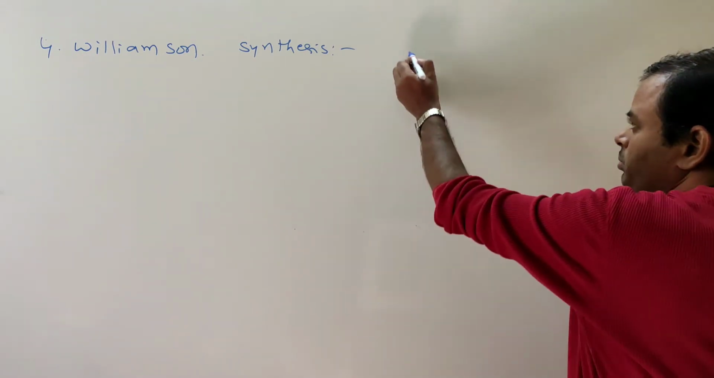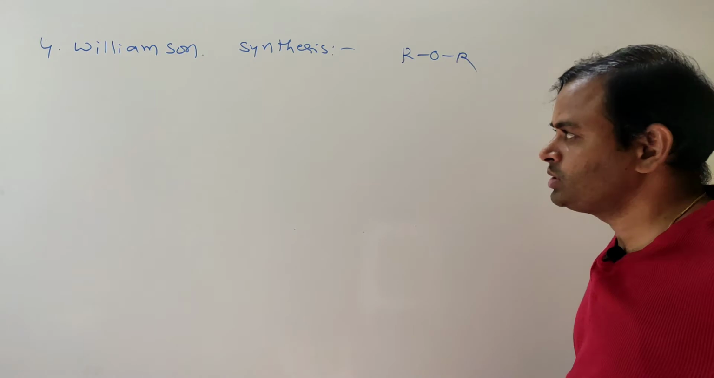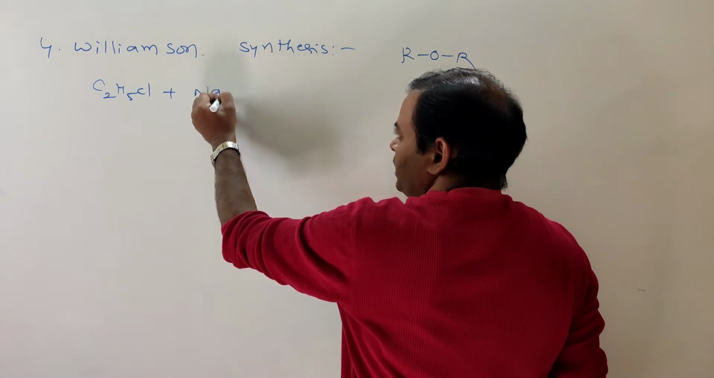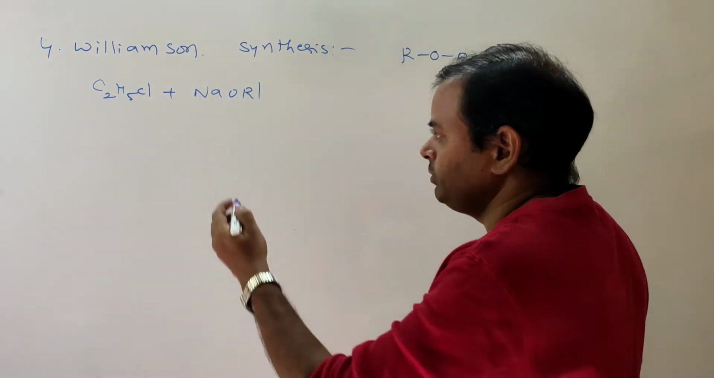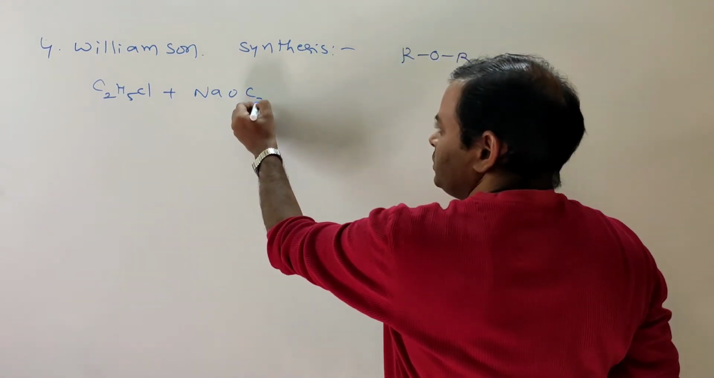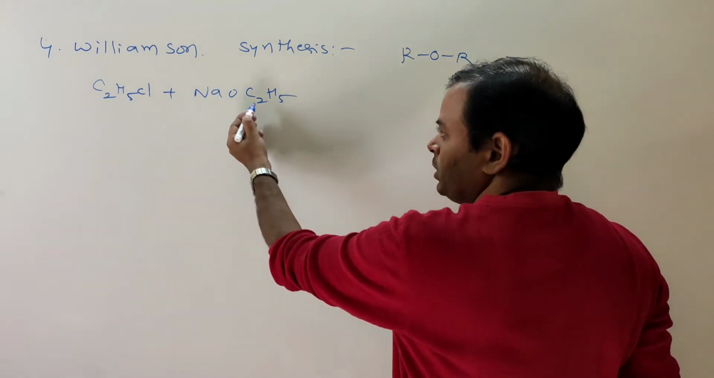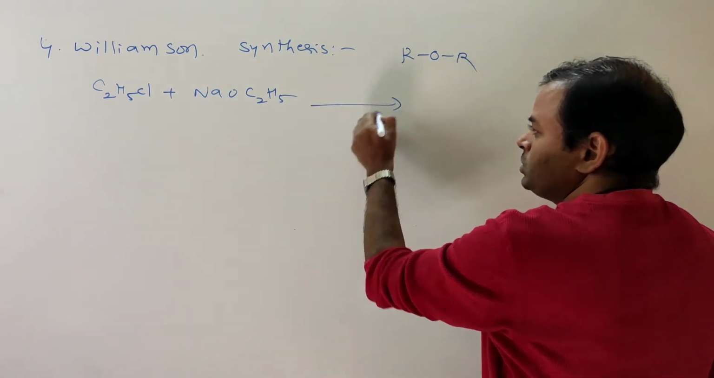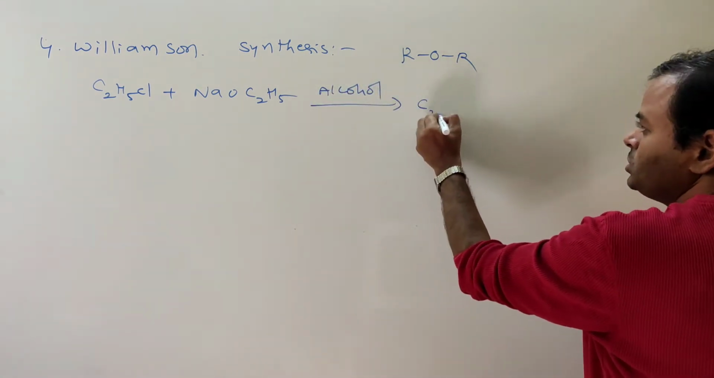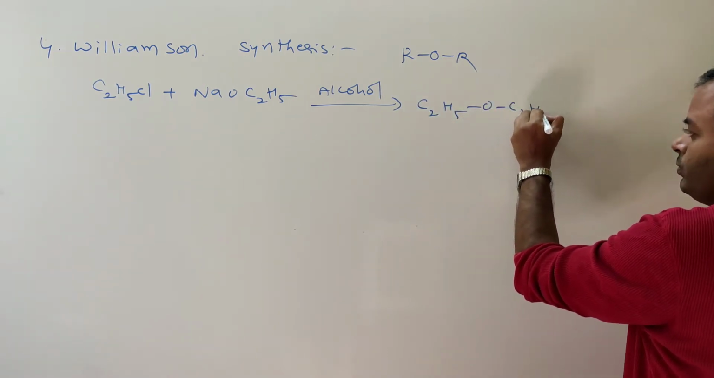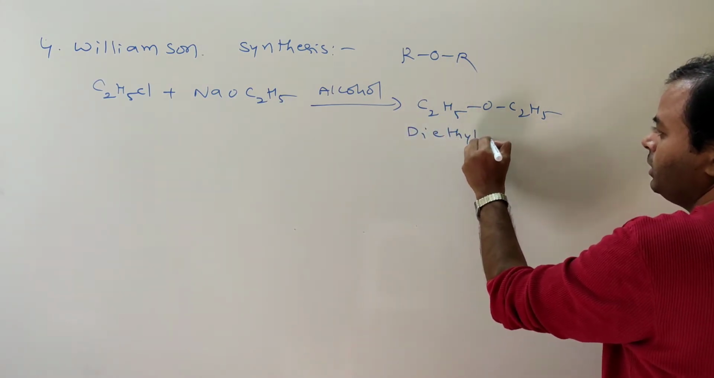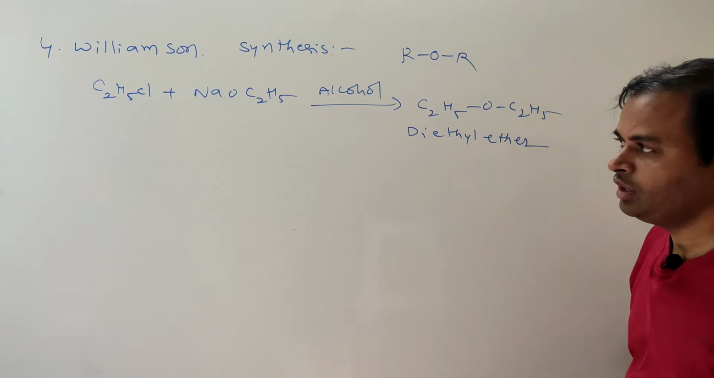This is for the preparation of ethers. So that is C2H5Cl, ethyl chloride, with NaOR. If you take NaOC2H5, sodium ethoxide, in presence of alcohol, what does it give? C2H5OC2H5 or ROR. What is that? Ether. Here it is diethyl ether.